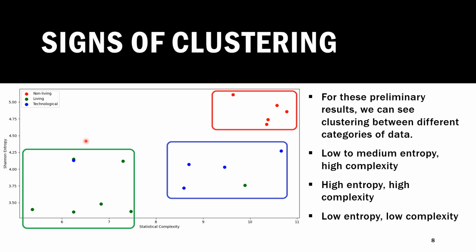So after analyzing these time series, we found that these time series clustered really well into different parts of this graph. For example, here we can see that the living or biological time series have low entropy and low complexity, and for technological signals we have a high complexity and low to medium entropy, and for non-living or abiotic signals we have high complexity and high entropy.